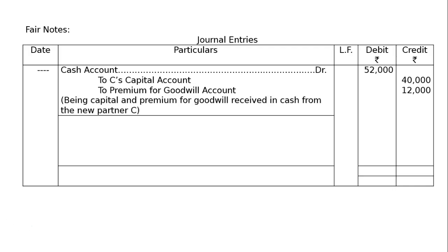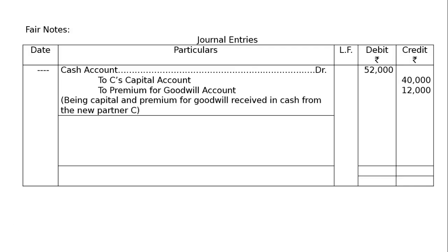Then journal entries: date, particulars, ledger folio, debit with rupee symbol and credit with rupee symbol. The first entry will be cash account debited to C's capital account and to premium for goodwill account. Being capital and premium for goodwill received in cash from the new partner C.